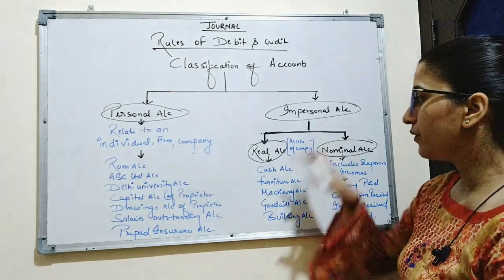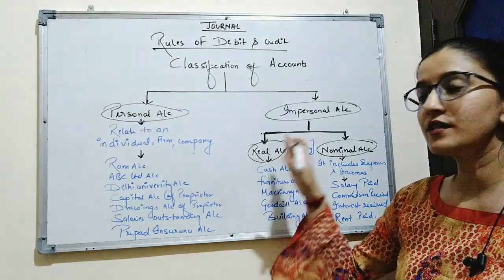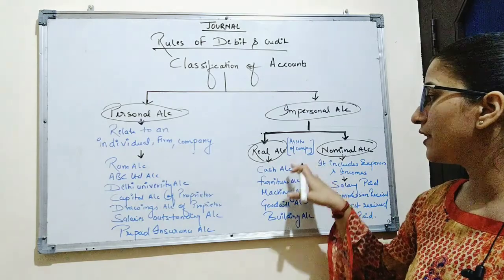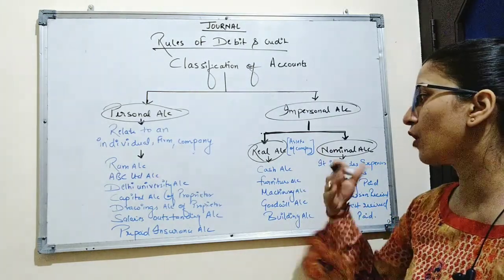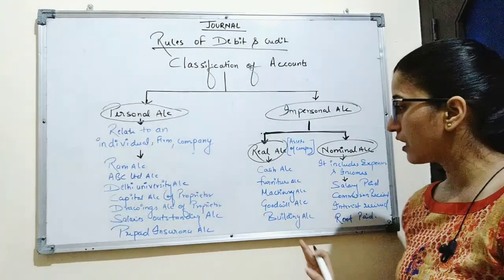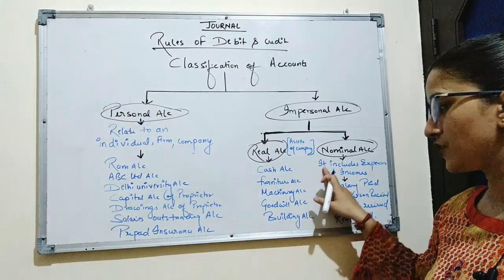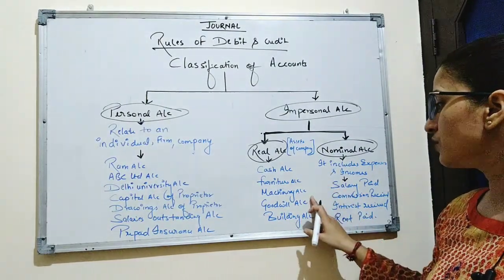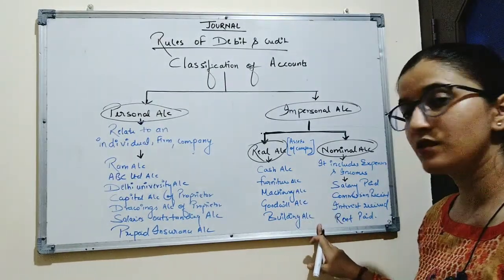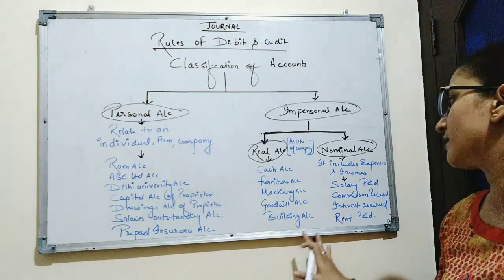Now what are real accounts? Real accounts are basically the assets of the company. An account which is related to the property of the business, and the property of the business is known as assets. Examples of real accounts are cash account, furniture account, machinery account, goodwill account and building account. So all these accounts are the assets of the business.